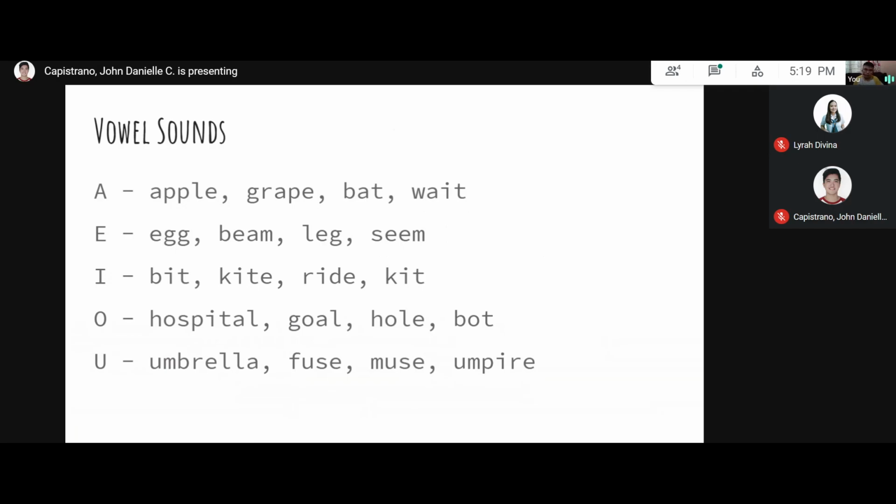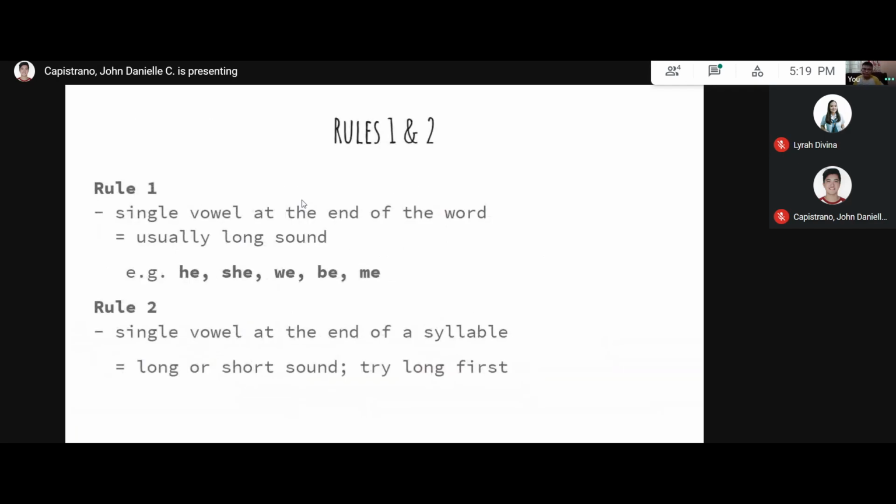Now, these long and short vowel sounds will be the basis of our discussion, and each has its own pronunciation in certain situations based on the given rules. So here are the first rules, Rules 1 and 2. Can you read Rule 1 and Rule 2, Daniel? Yes, sir. Rule number one: single vowel at the end of the word, usually long sound. For example, he, she, we, be, me. Rule number two: single vowel at the end of a syllable, long or short sound. Try long first.